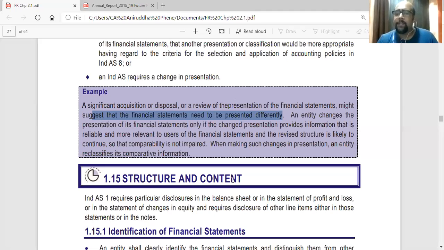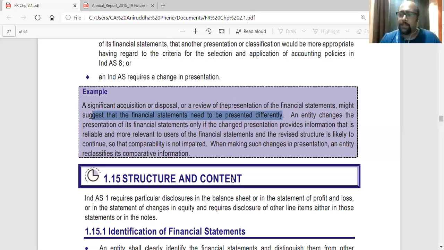The entity changes the presentation of its statements only if the changed presentation provides information that is reliable and more relevant to the users of financial statements. So you have to think from the user's point of view, whether it will be more relevant to them, whether it will be more useful to them. And the revised structure is likely to continue so that comparability is not impaired. And once you change, you continue that. Again, in the next year, don't change.